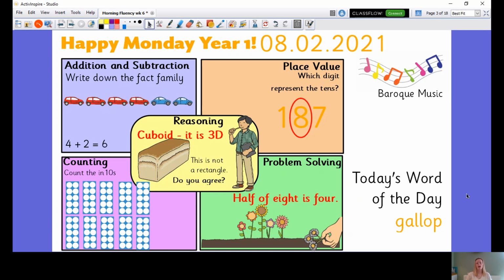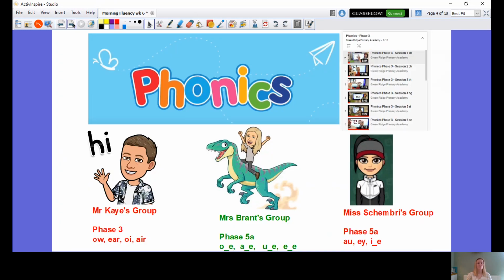Okay, and then finally for today, your word of the day is gallon. Can you write that in a sentence for me and send that in?